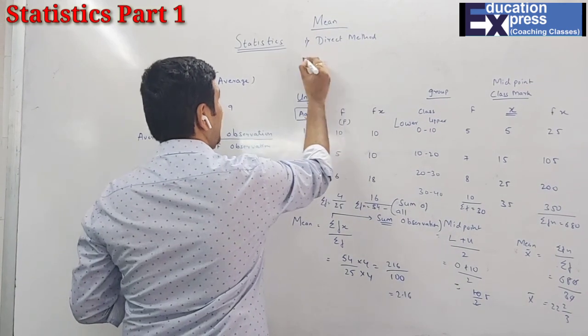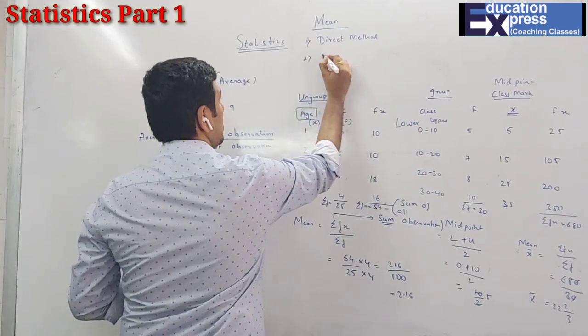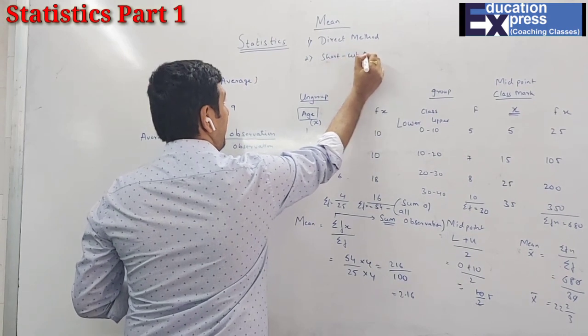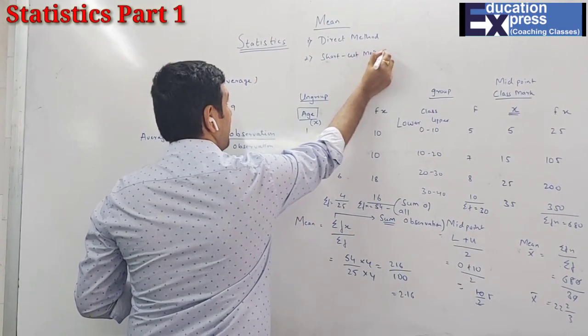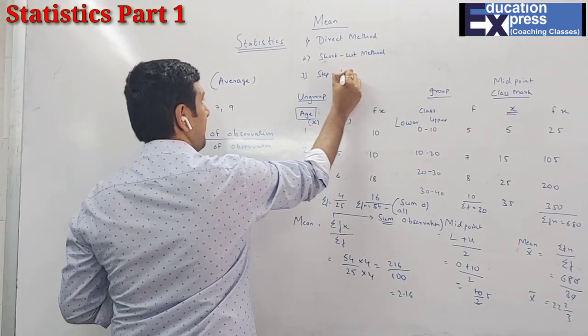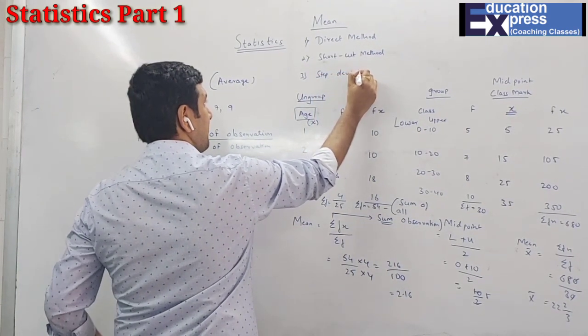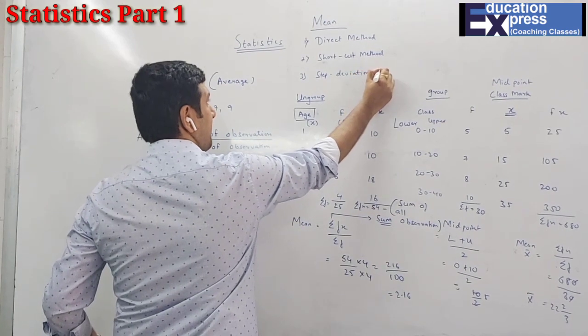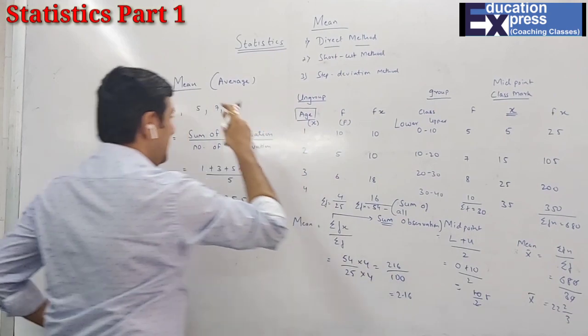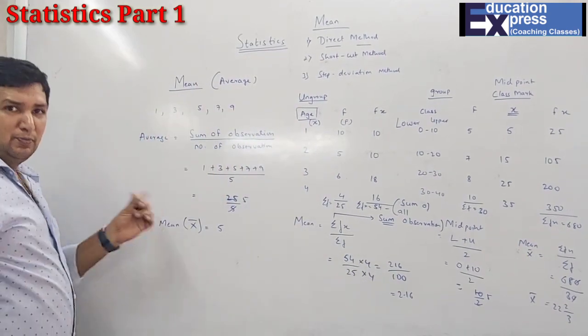One is the direct method, second is your shortcut method, and third is your step deviation method. Now here the direct method is the method I have done right now.